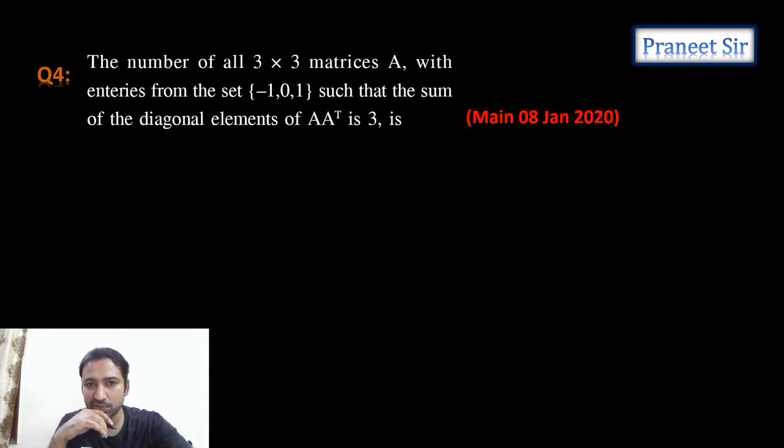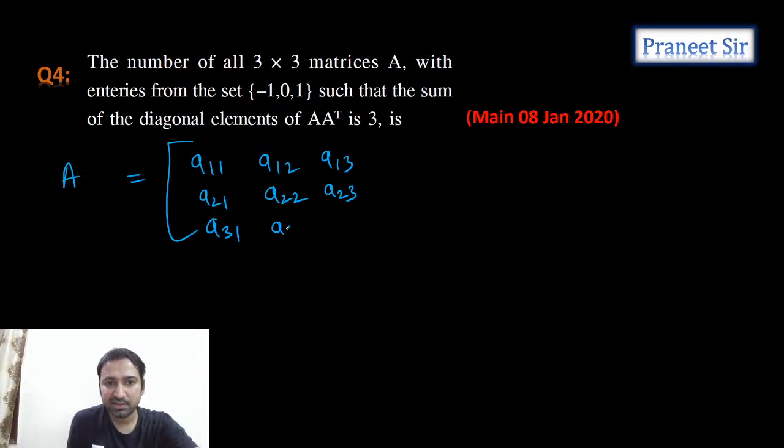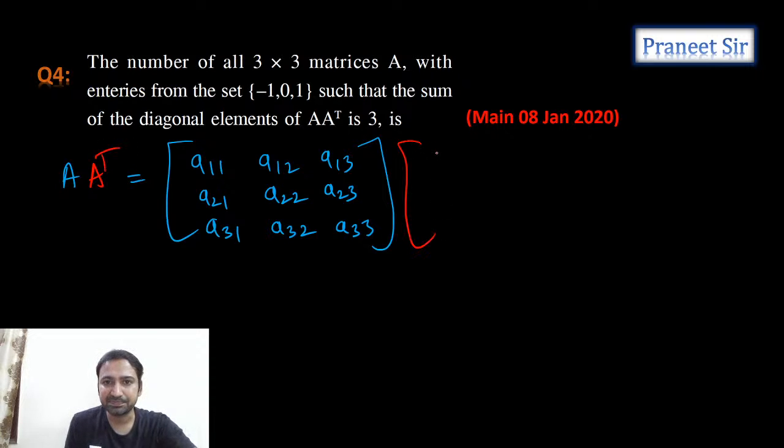So guys, start solving this question. It's a 3 by 3 matrix. Can we take any 3 by 3 matrix, something like this? A is equal to, can we take it like A11, A12, A13, A21, A22, A23, A31, A32, A33. Can we write it like this? So tell me what we get if you write it like this. And let's calculate A transpose also, guys, at a time.